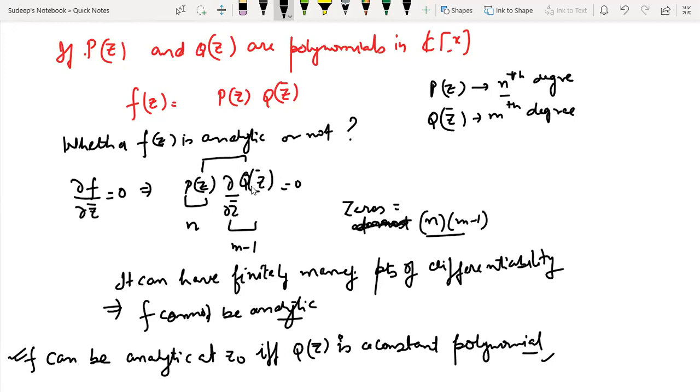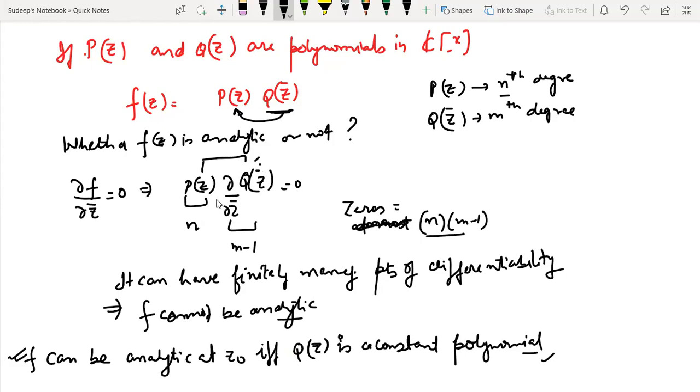If QZ is simply a constant polynomial, then it is not a problem, because this particular thing would be zero for all Z belongs to C. That's not a problem at all. Or otherwise, you can say that if QZ is a constant polynomial, then constant into PZ is simply a polynomial, and a polynomial is an analytic function. So it is an analytic function everywhere.